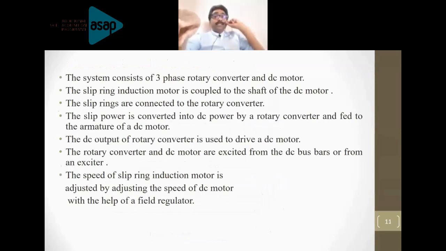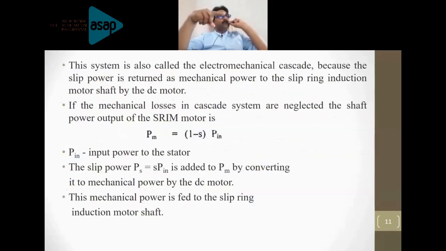Then this DC motor is mechanically coupled to the slip ring induction motor. So with respect to the speed control you need, the power will be extracted from there and given to the rotary converter. The rotary converter converts the power that is fed to it into DC. Now it will increase the torque actually. So by adding the DC motor and coupling it mechanically to the slip ring induction motor, it will help to increase the torque.